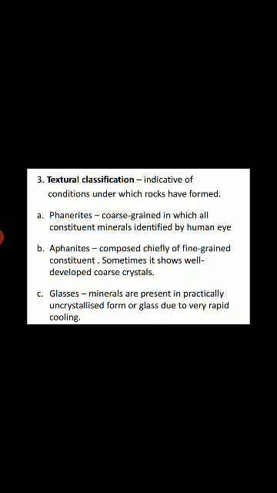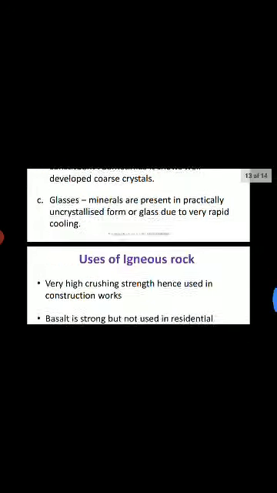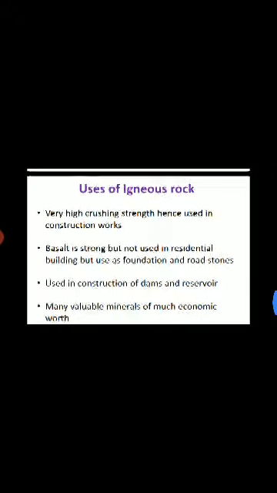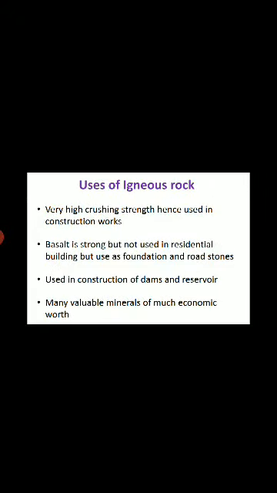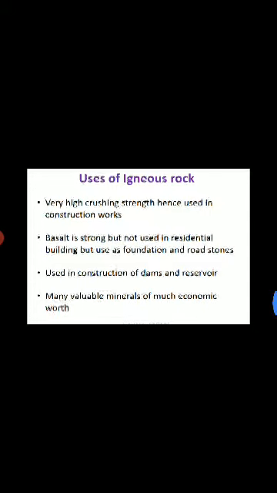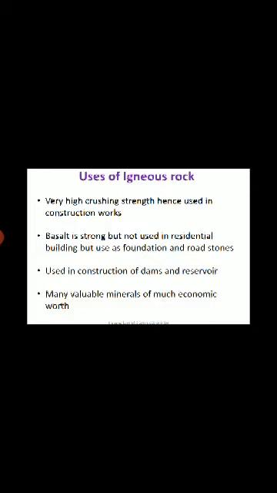The first one is phanerites, which show coarse grain identified by the human eye. Then aphanites and glassy. The next point is the uses of igneous rock. Very high crushing strength, hence used in construction work. Generally igneous rock is used in stone masonry.